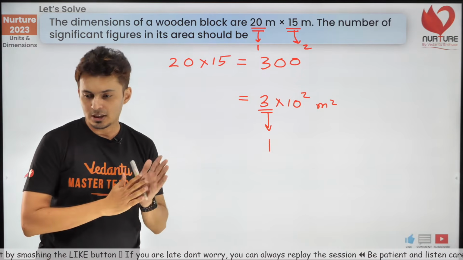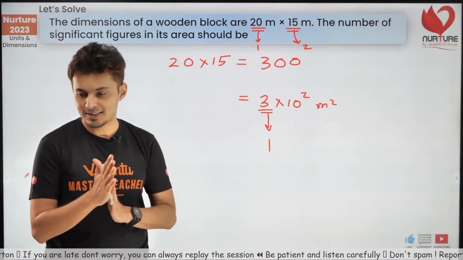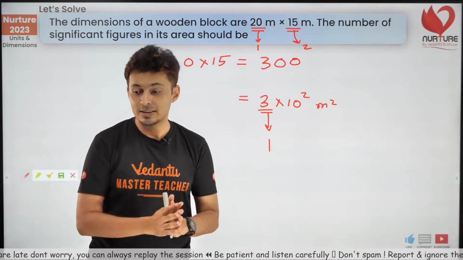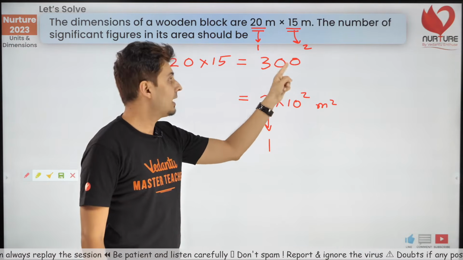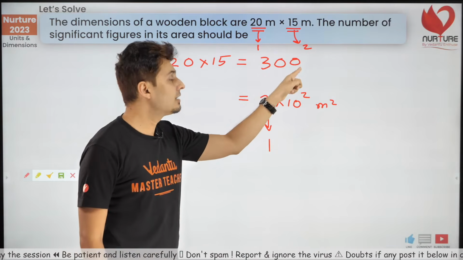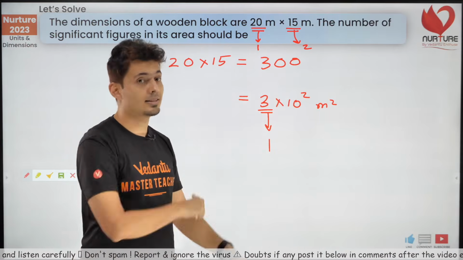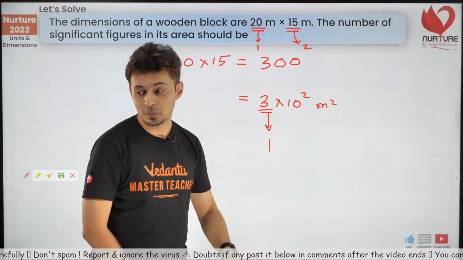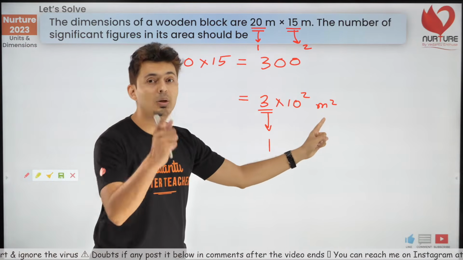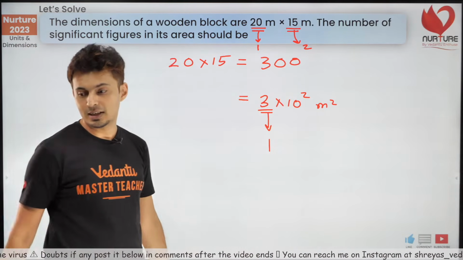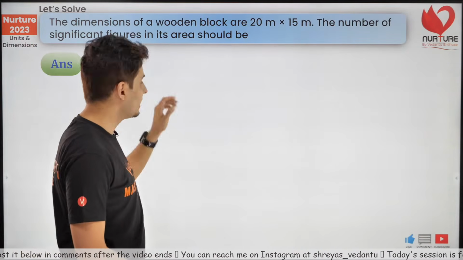Beautiful. Yes, Sri, if you want to revise this topic, definitely you can watch. No, Nidhi, these are not counted. These do not have 3 significant figures. These zeros after anything are not to be counted unless it is after a decimal. I just gave the rule. So these zeros are not significant because you can always write 300 as 3 into 10 to the power 2. So there is only 1 significant digit. So that's how this works. 3 into 10 to the power 2.